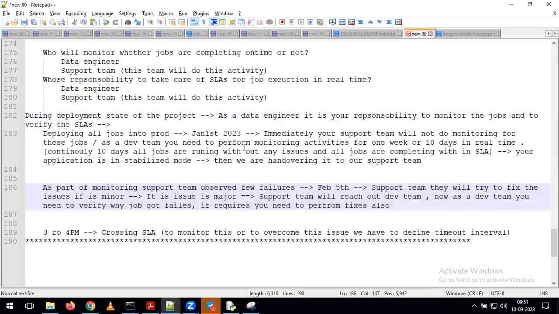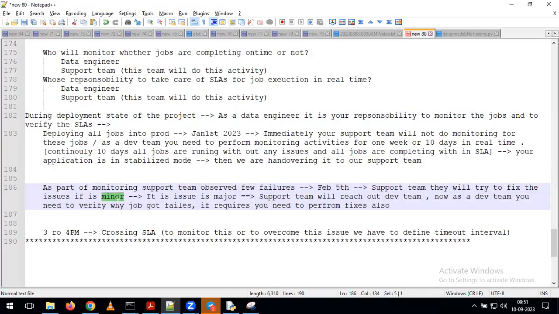As a developer, after 10 days of monitoring, we are handing over everything to the support team. The support team is going to take care of your job monitoring, and your SLA activities. If your jobs are failing for any reason, first the support team tries to perform some basic analysis. If it is a minor issue, they are going to perform the fixes in real time.